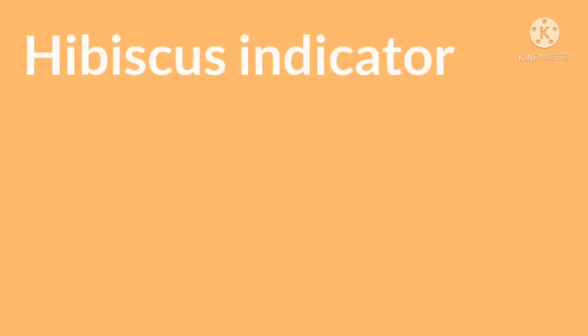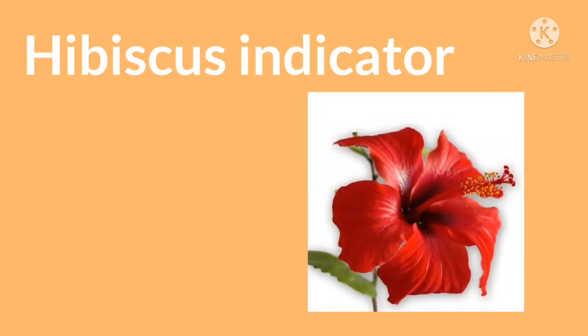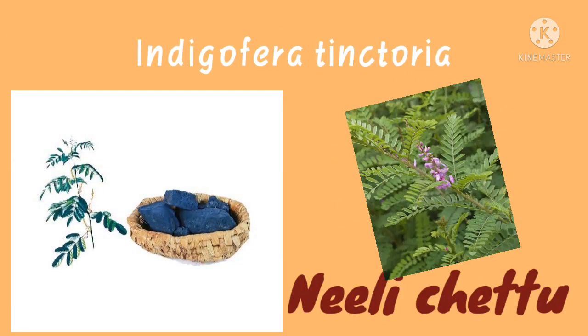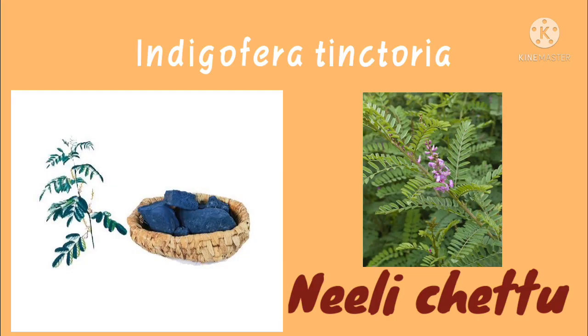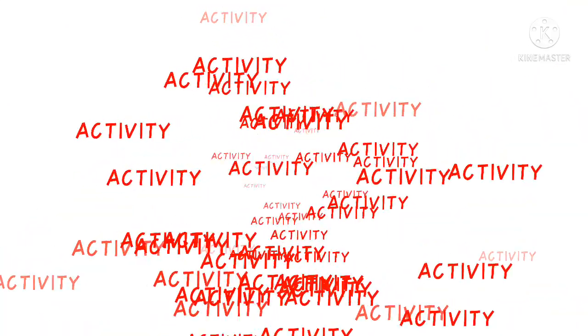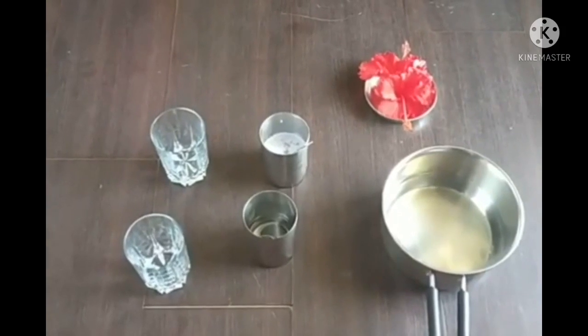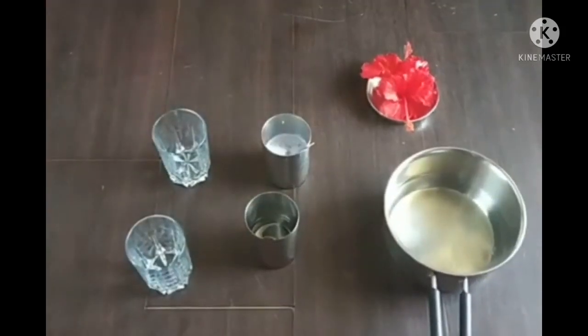Now, coming to the hibiscus indicator. Children, can we use any flower as an indicator? Yes, we can use hibiscus flowers as an indicator. We can also use Indigofera tinctoria, with the common name Neelichettu, flowers as an indicator. Now let us do an activity to know how hibiscus acts as an indicator. Now I am going to conduct an acid-base test with the help of China rose indicator.